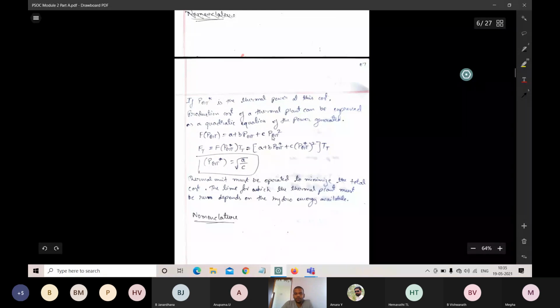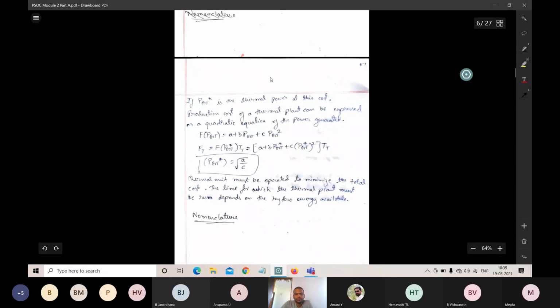I hope this equation is similar to our incremental fuel cost, not production cost, incremental fuel cost F that we derived while discussing economic dispatch in the unit commitment problems. F is equal to a plus b PG plus c PG square. The same thing, instead of G, here we are using GT. Then FT is equal to F of PGT star into TT.